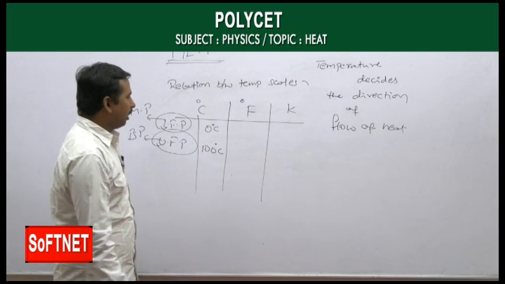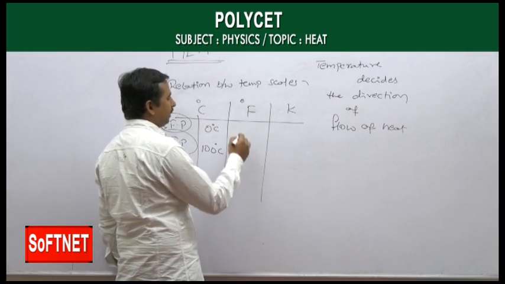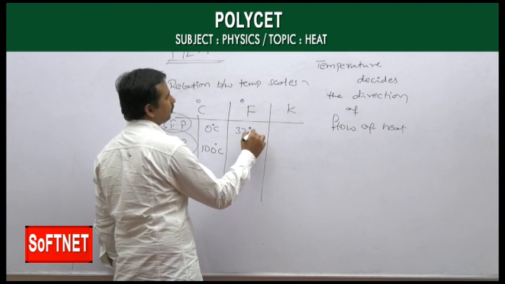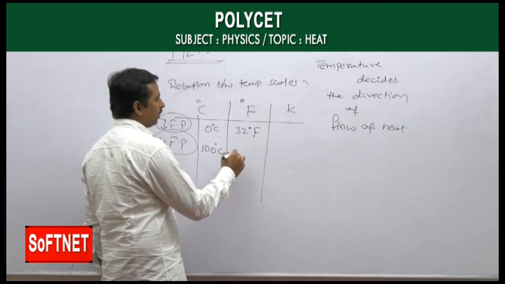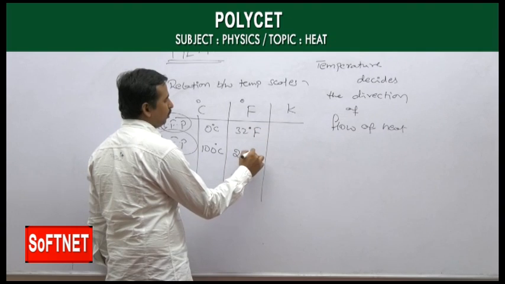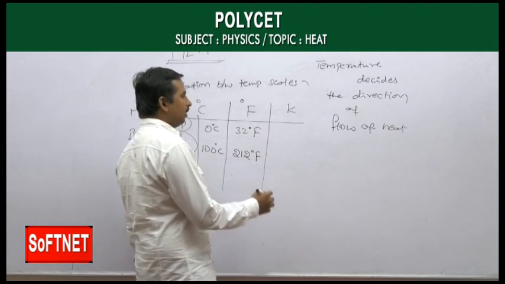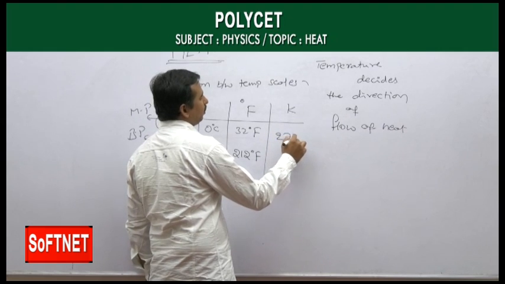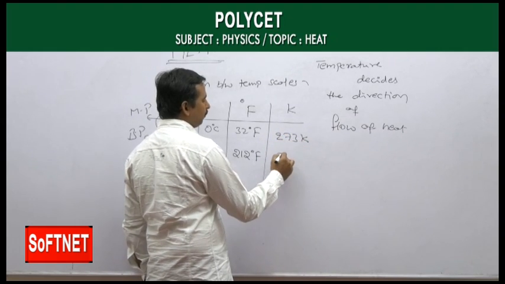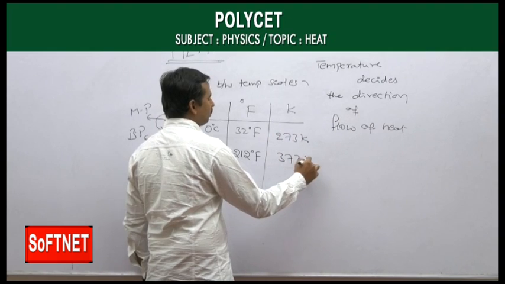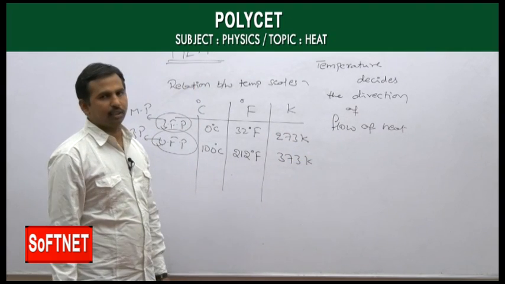In the case of Fahrenheit, the lower fixed point is 32 and the upper fixed point is 212 degrees Fahrenheit. For the Kelvin scale, the lower fixed point is 273 Kelvin and the upper fixed point is 373 Kelvin.